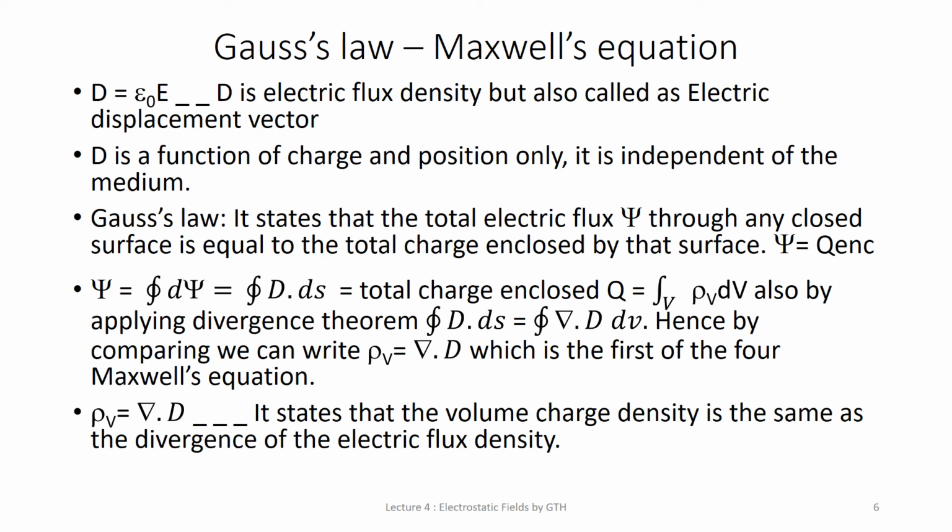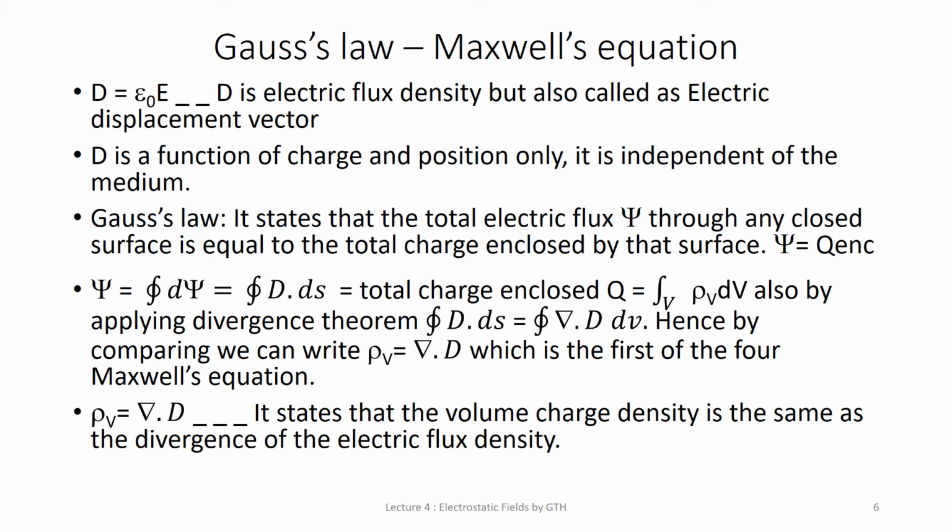If there is any body which has a closed surface, and if charge Q is there inside that body, then the total electric flux phi through the closed surface is equal to the total charge enclosed by that surface. So phi is equal to Q enclosed. That is the basic equation.